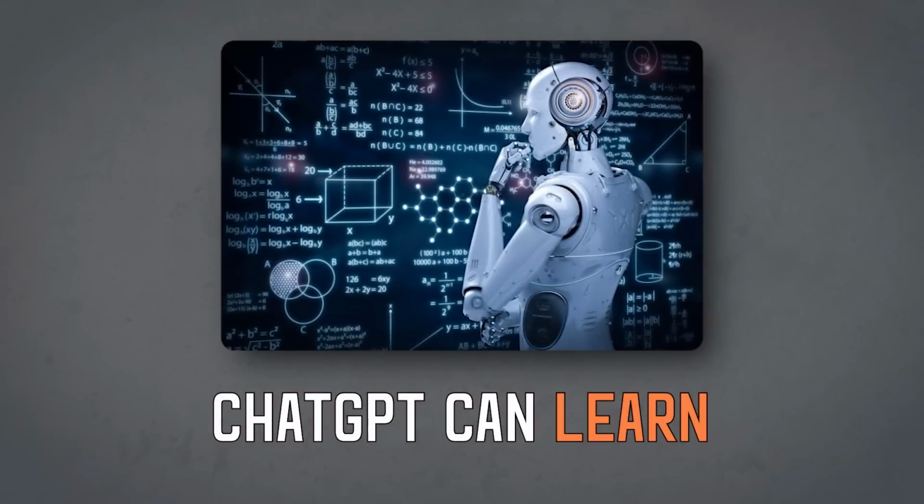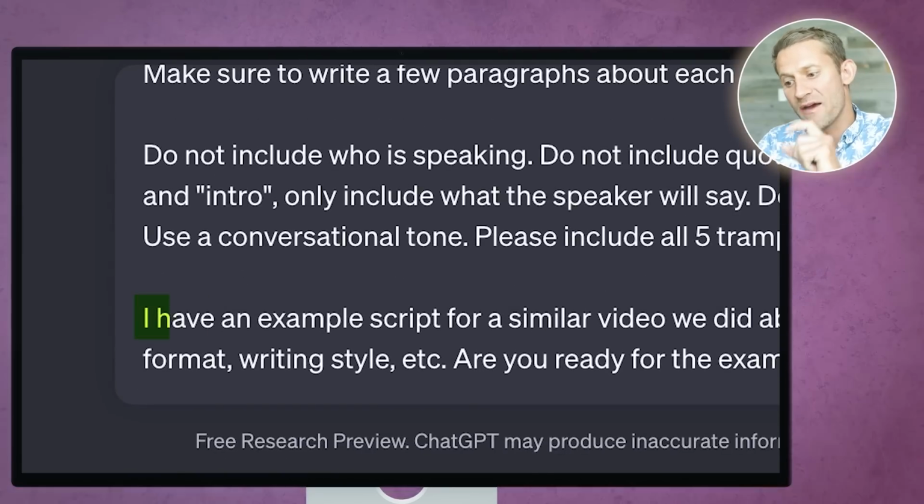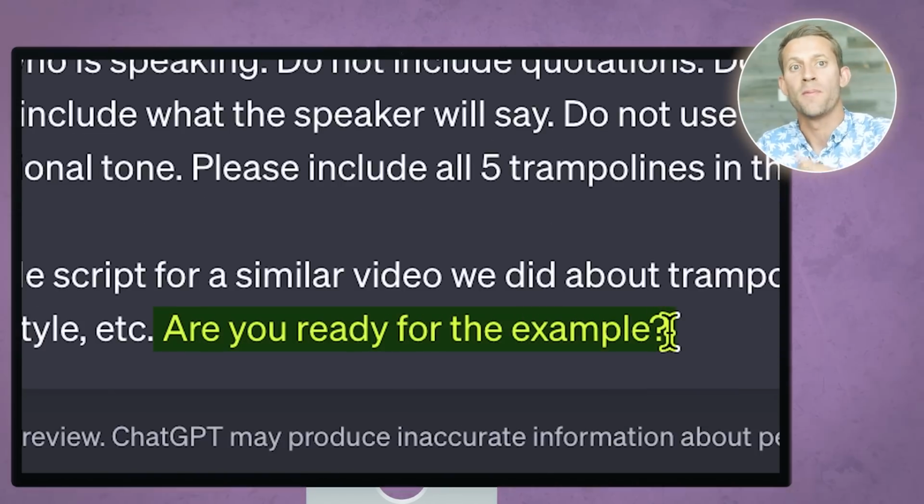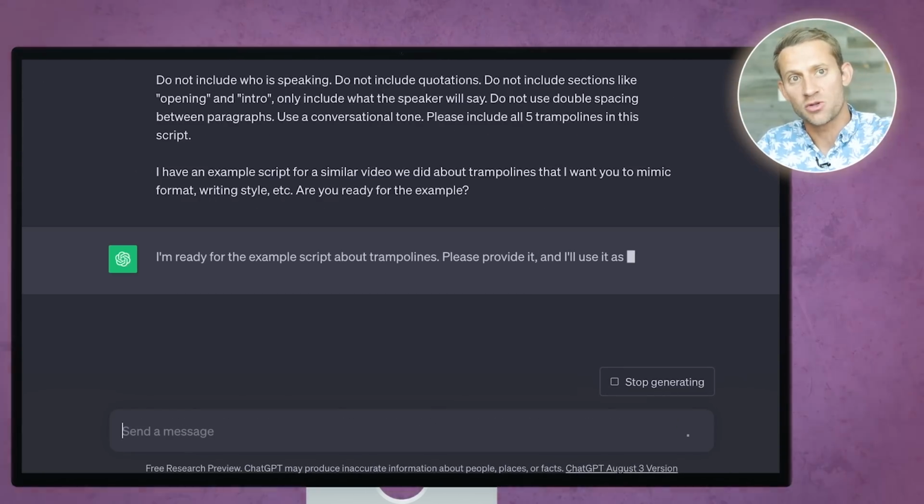Now, the real key here is examples. ChatGPT can learn. So what you're going to do is you're going to either take a script from one of those videos you did earlier, or you're going to write a script for your first video, just one script from your very first video, and then you're going to plug it in from then on, and you're going to ask ChatGPT, I've got a good example. Are you ready for the example? ChatGPT will respond that yes, it's ready for the example. And once you give it and you plug in your entire example, it will plug out a near perfect script for whatever it is that you're trying to make a video on from here on out.